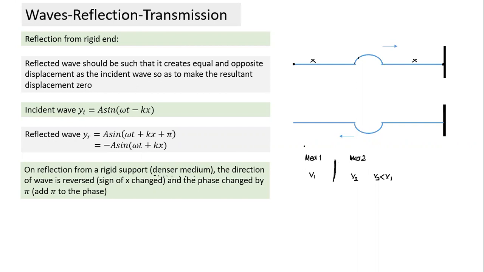So what happens in case of a rigid support? Something similar happens in case of a denser medium. In case of a denser medium also, the reflected wave gets inverted. The direction of the wave is reversed.